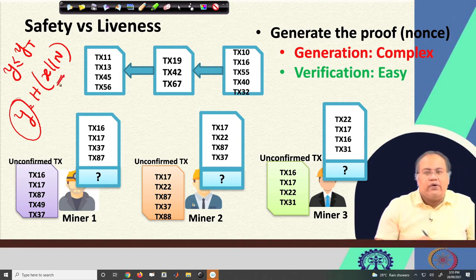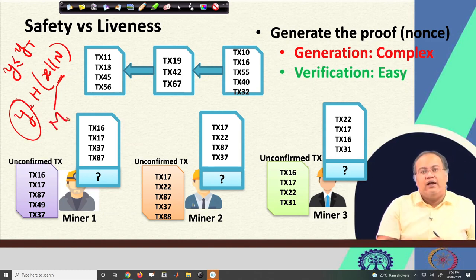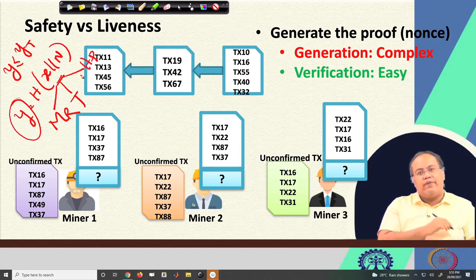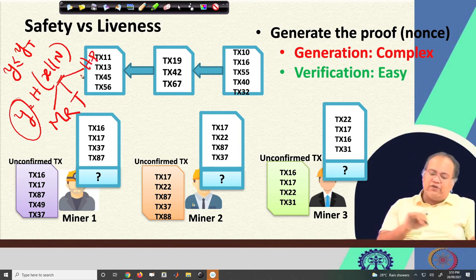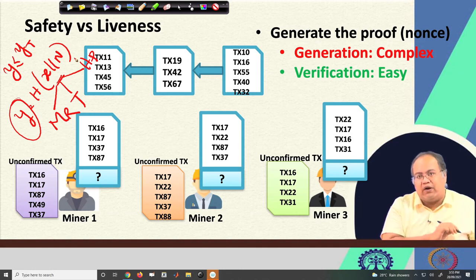X is given. X comes, as we have seen earlier, from the Merkle root of the transactions, let me name it MR, a certain timestamp t, and the important part, the hash of the previous block. Now, this particular hash function is serving two different purposes. What is that? First of all, in this x I am putting the hash value of the previous block. So, the hash that I am going to generate from the current block also contains a component of the previous block, and that way with this hash function the chain is getting connected.